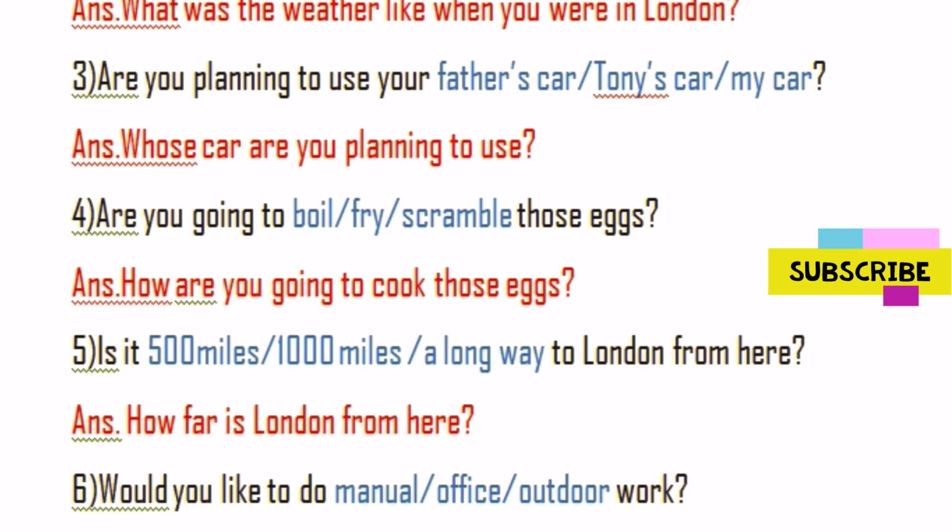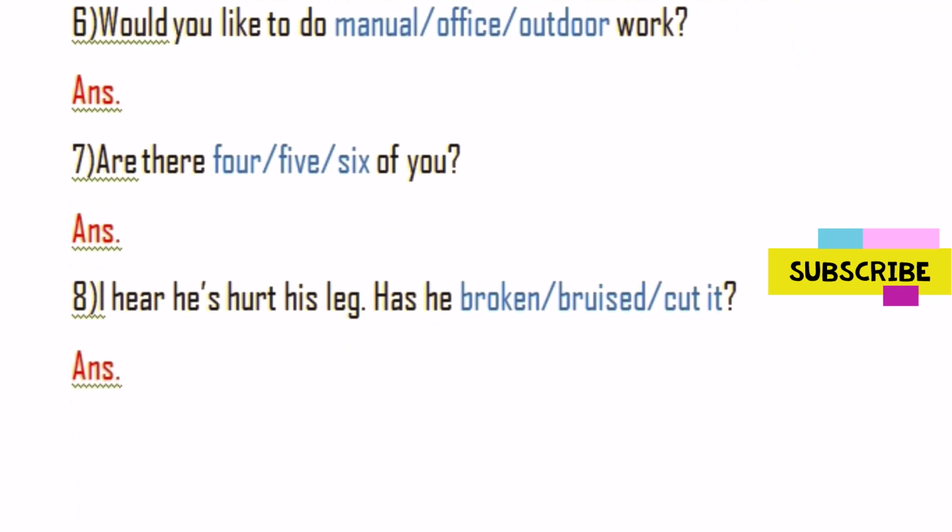Let's talk about question number 6. We can see the questions as well. Would you like to do manual, office, outdoor work? I have highlighted these important three words, and you have to find out the common thing between them. Would you like to do manual, office, outdoor work? What can be the common thing about these three words, my dear? First of all, think about that, then you can easily answer this question or easily write this information question here.